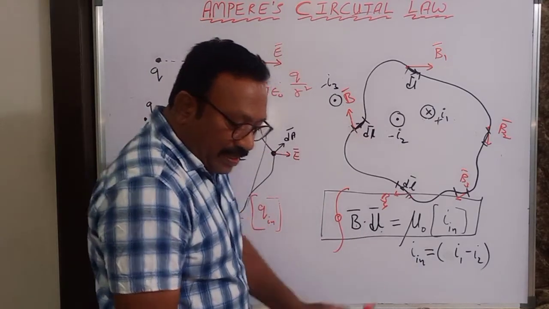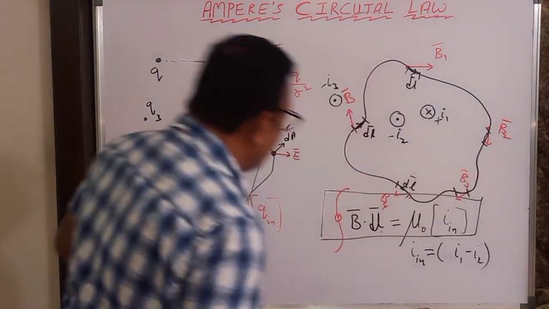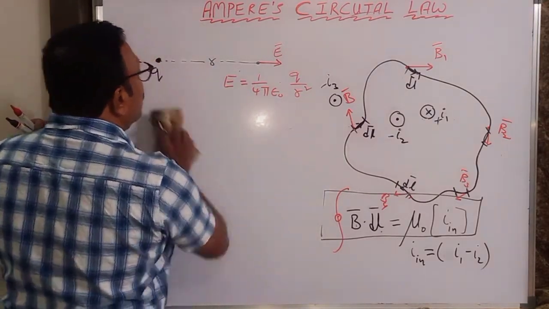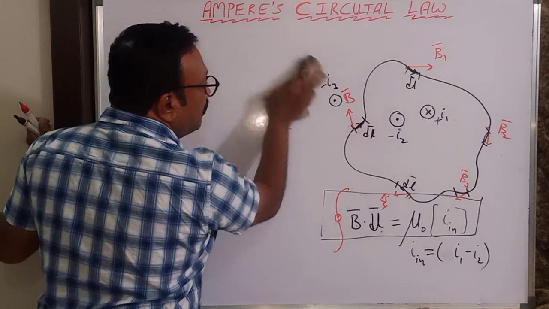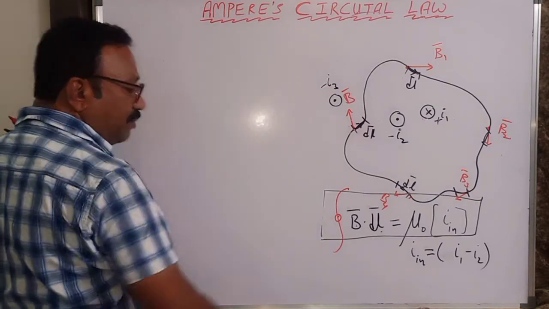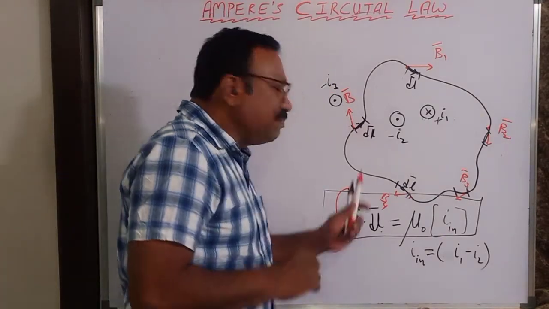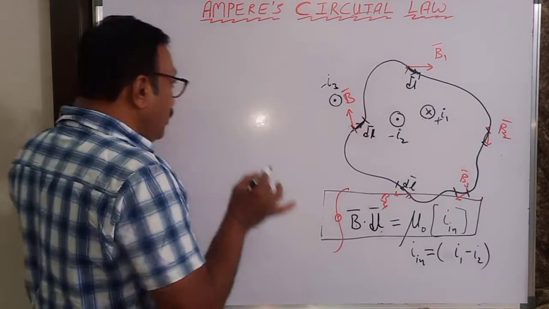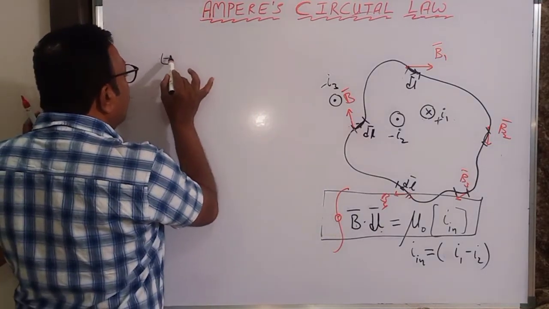Now we can understand this Ampere's circuital law in another form also. What is B? What is E? Do you remember the definition of strength of the electric field?